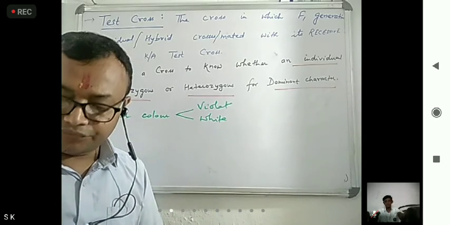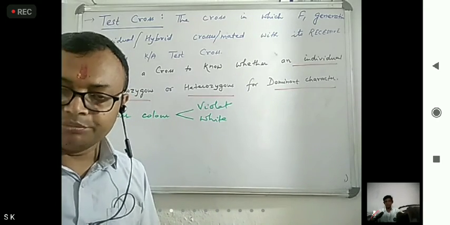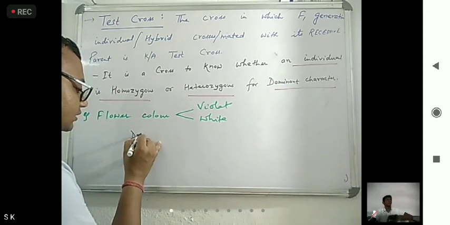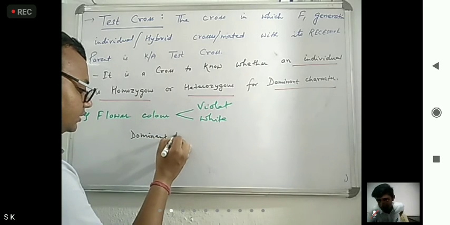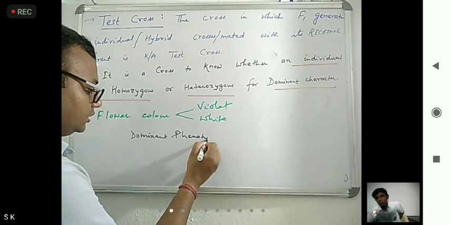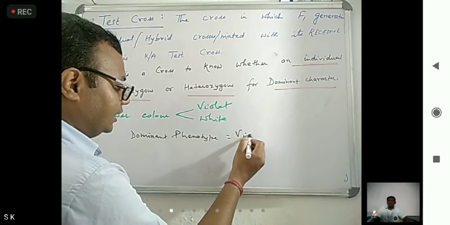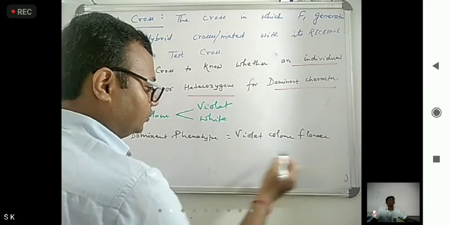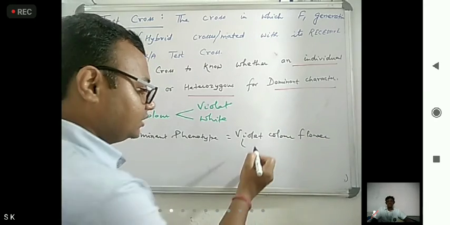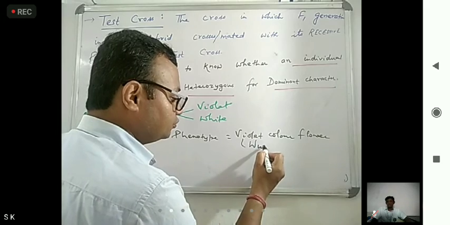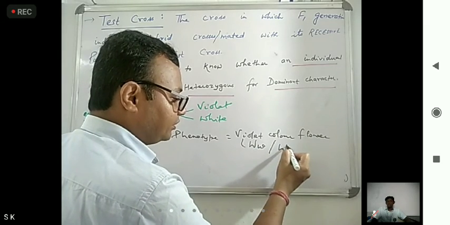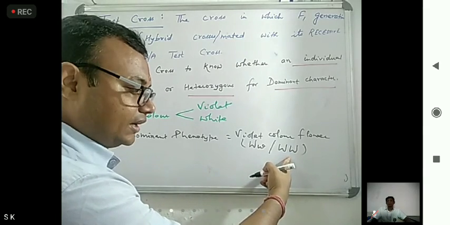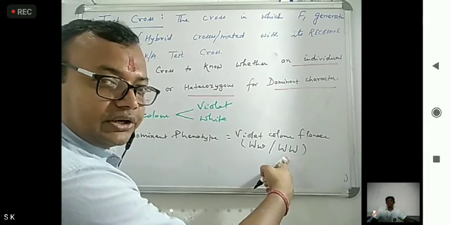We found one dominant phenotype, violet color flower. Now it can be denoted with capital W small w or capital W capital W. These two genotypes can be shown.